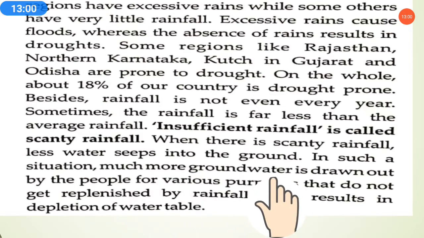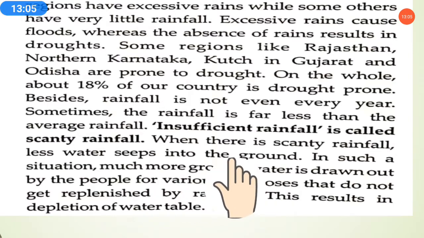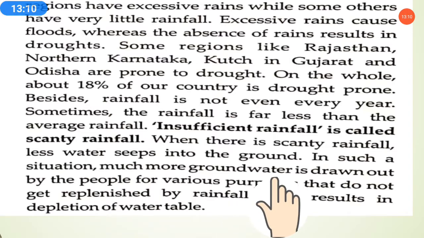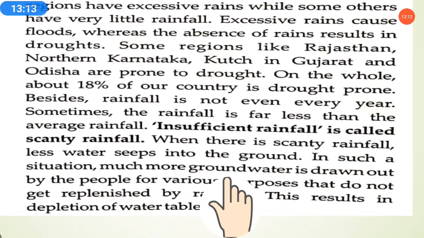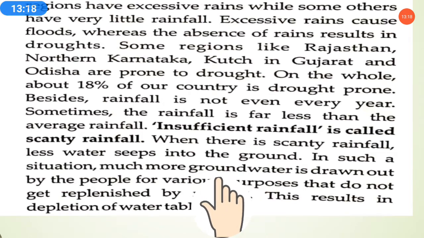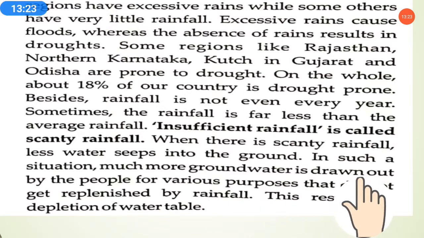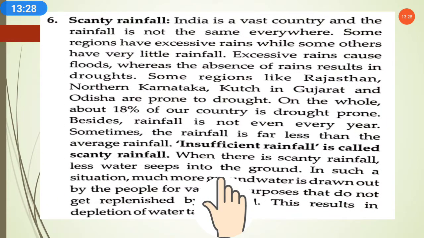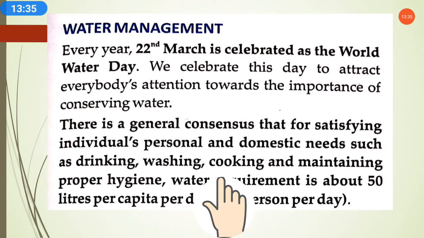If there is less rainfall and water demand is high, more and more groundwater will be drawn out, making the water table go down. It does not get replenished by rainfall, since insufficient rainfall will not replace the amount we have taken out. This results in the depletion of water table. So there were the 6 factors mainly responsible for the depletion of water table.